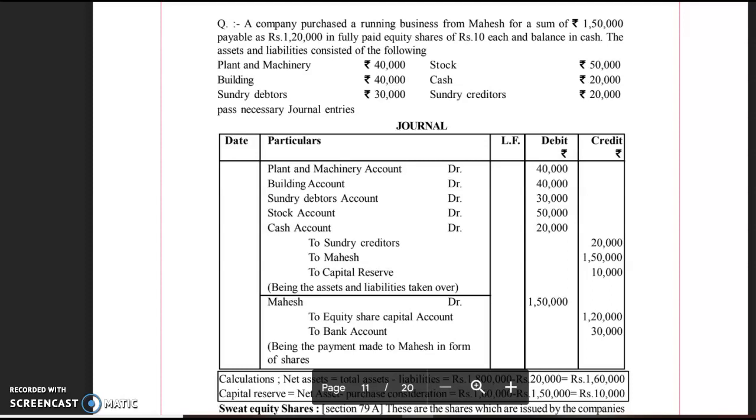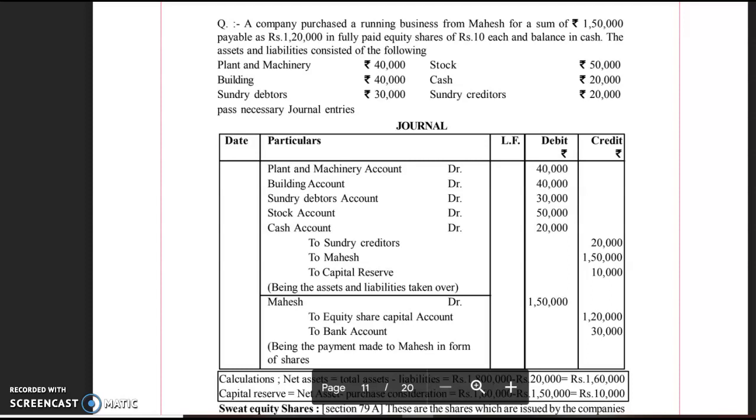There may be the possibility that the liability side total may exceed the debit side. In that case, goodwill account is to be debited with the difference amount. So this entry is recorded for the assets and liabilities taken over. Now how much amount do we have to pay to the vendor, to Mahesh? That is 1,50,000. How are we paying him?